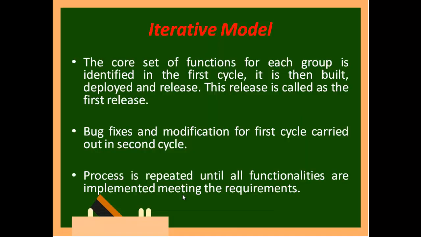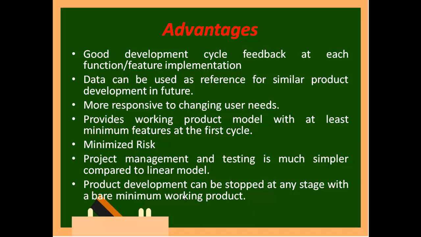Okay. So the core set of functions of each group is identified in the first cycle and then built, deployed and released. This release is called the first release. Bug fix and modification for the first release is carried out. So in the iteration method we will even give the product to some part of the customers and try to check it. Okay, and we will call it the first release. Then bugs and modifications from the first cycle are carried out in the second cycle. The process is repeated until all functionalities are implemented, meeting the requirement. Advantage: good development cycle feedback at each function and feature implementation.